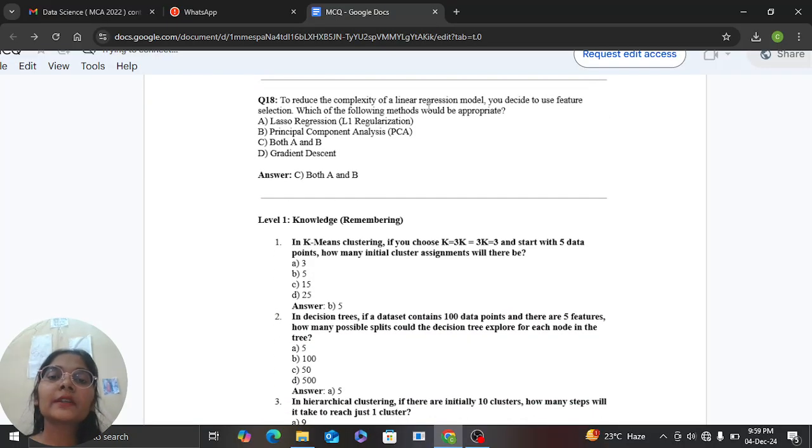To reduce the complexity of a linear regression model, you decided to use feature selection. Which of the following methods would be appropriate? Here, the appropriate methods will be lasso regression, meaning L1 regularization, and principal component analysis. We will use both methods with the linear regression model for feature selection.